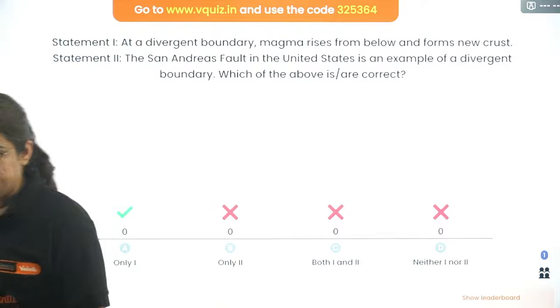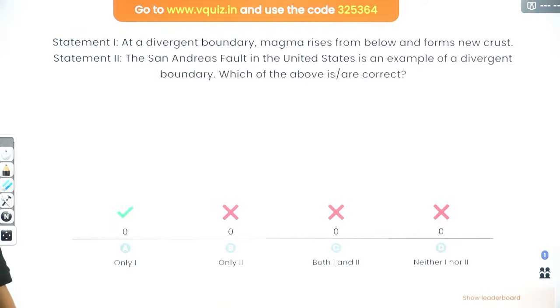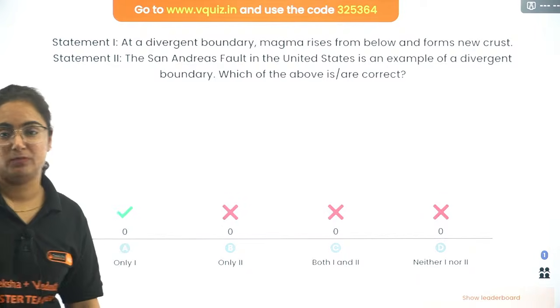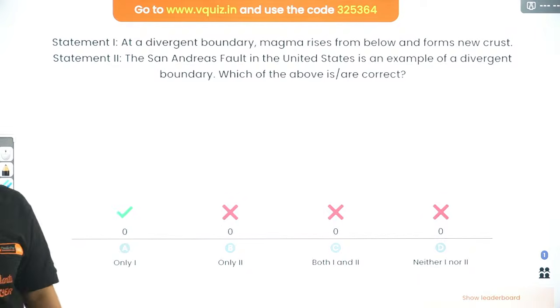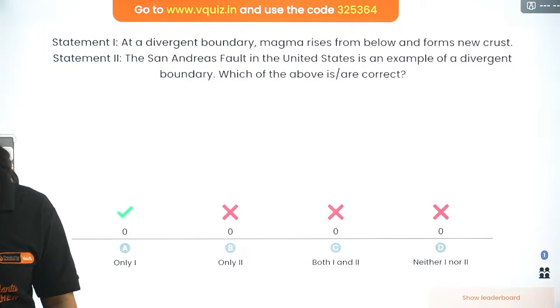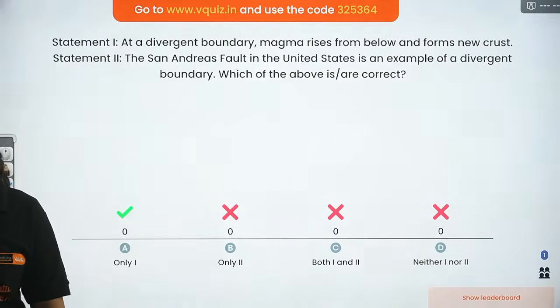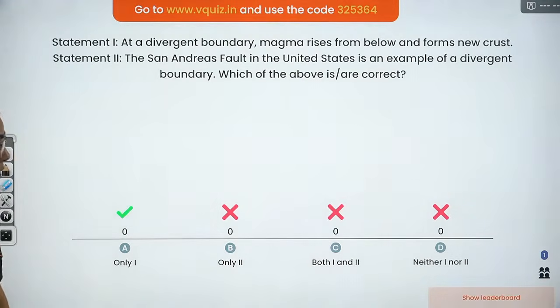Only one in this question is correct here, because San Andreas is the example of a transform boundary. The example of a transform boundary. Remember that it is actually given in the book, right? No, C is not correct.